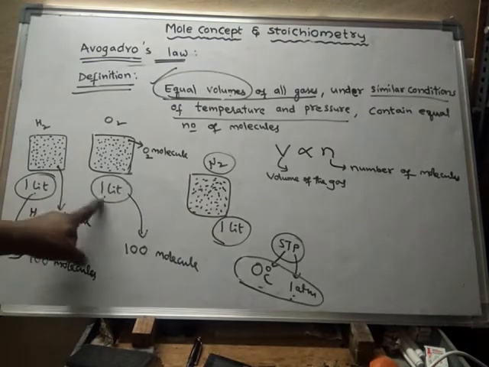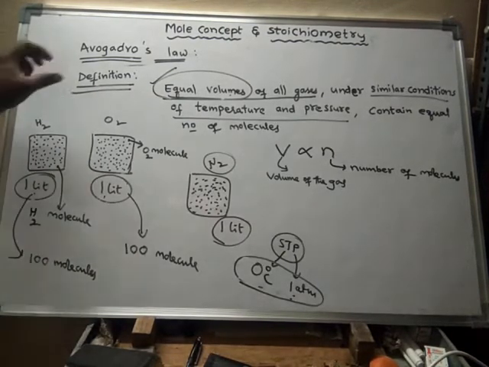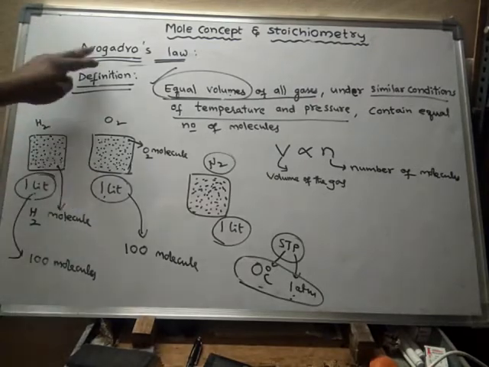If you take equal volumes, then the number of molecules present in them also will be equal. This is called Avogadro law.